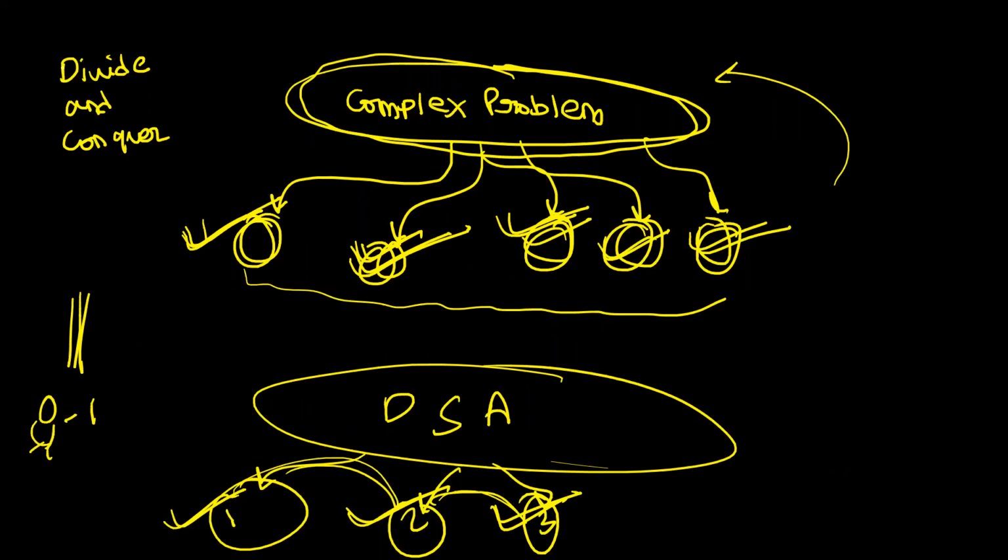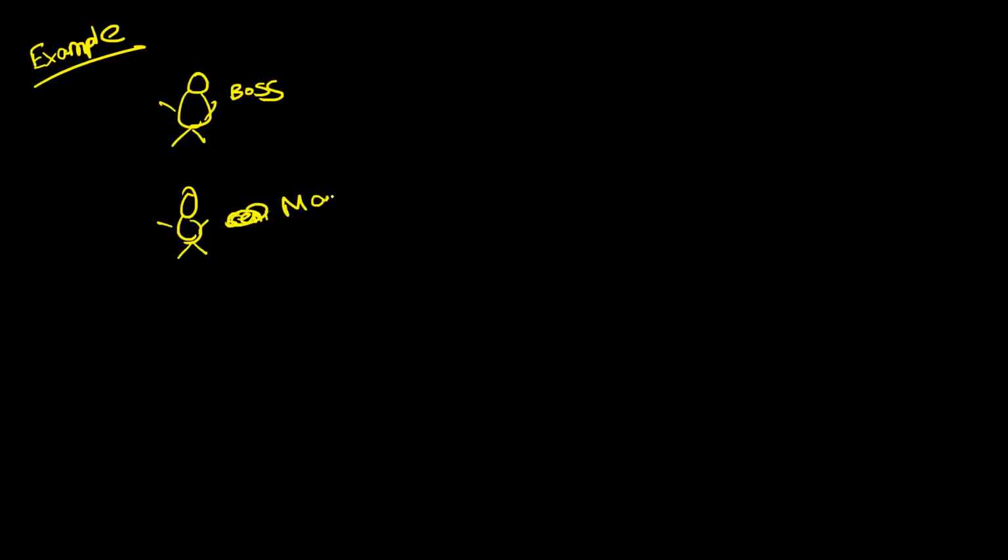Let me give another example, and that will help us to understand a very, very important thing. Let me give another example of divide and conquer in our real life that people have seen. Now, let us think of a workplace, an office, and there is a hierarchy that exists in the office. So how is the hierarchy? This is the boss. Below the boss, think that you have, let's say, a senior manager, or let's say a manager. Below the manager, you have a junior, a basic non-manager employee. And below the employee, you have an intern. So this is the hierarchy that exists in a workplace.